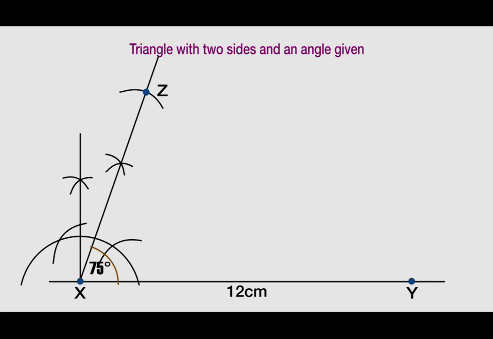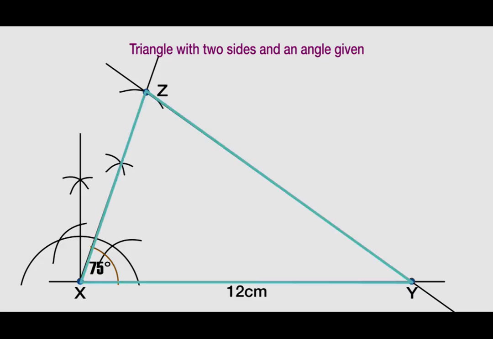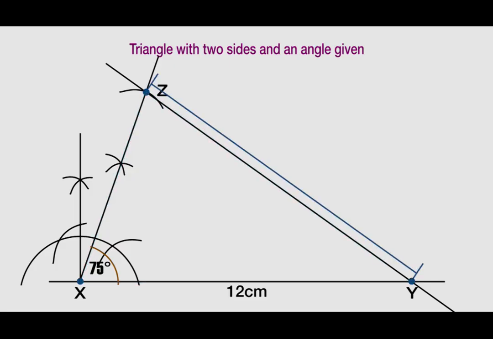We will now complete the triangle by joining the points Z and Y with a straight line, like this. We were asked to measure the length of the line YZ. And so, per this construction, the length YZ is equal to 13.5 centimeters.